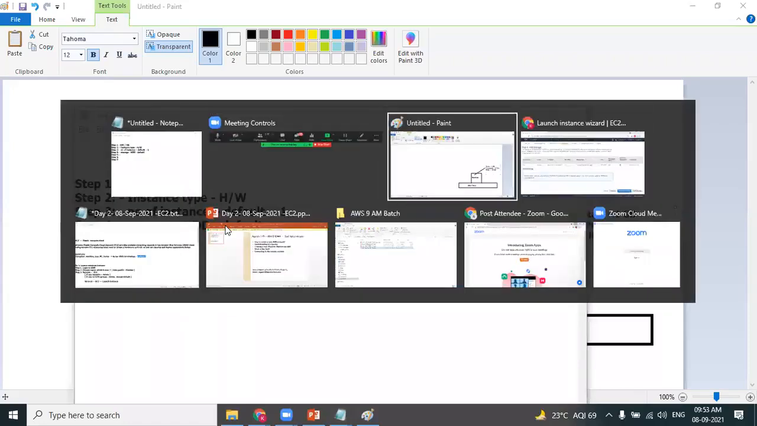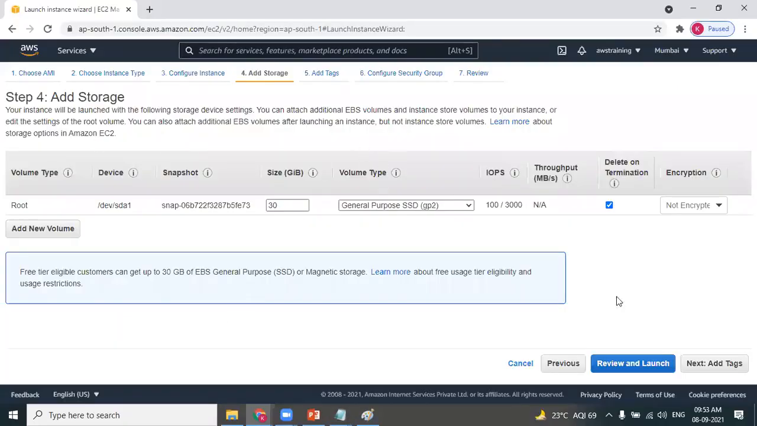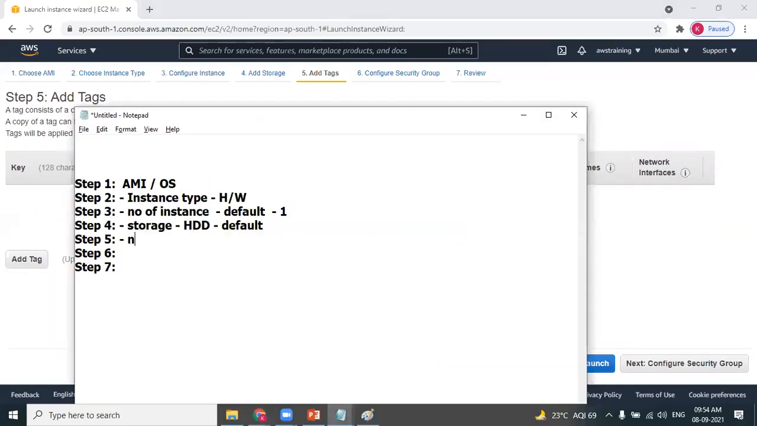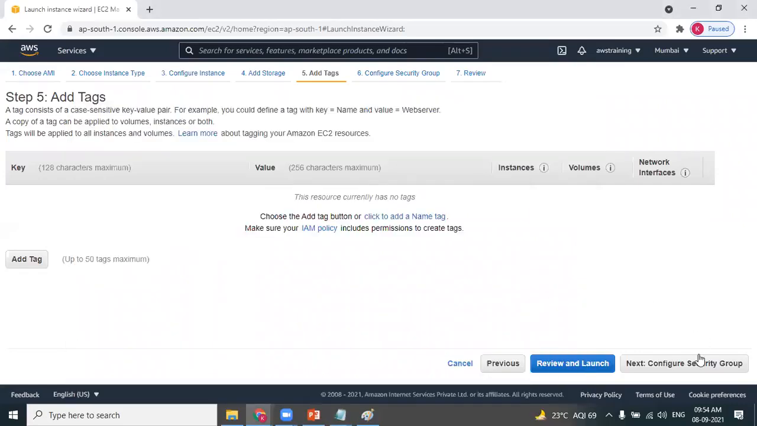Step 5. Let's move on. Step 5 is providing the tags. Tags is nothing but naming the instance. You can name it later, so please ignore step 5. Take the default one, click on next. That's it. Do not change. Tagging we can do later. So step 5 is all about tags. We have not provided any tags. We can provide it later, so I'm just clicking on next.